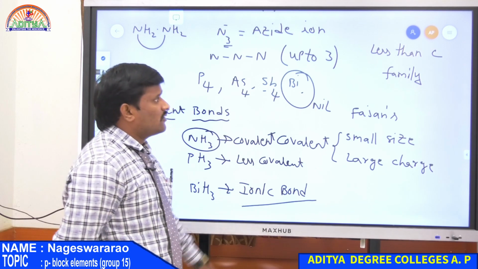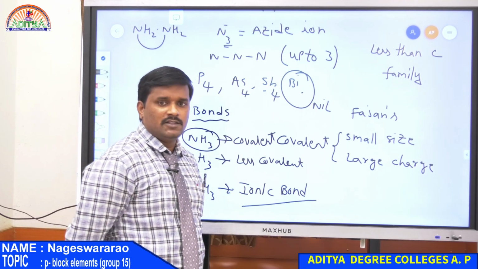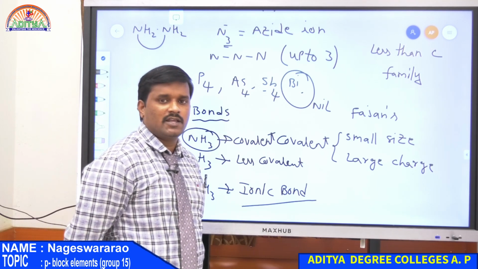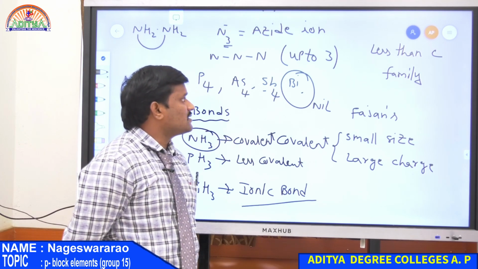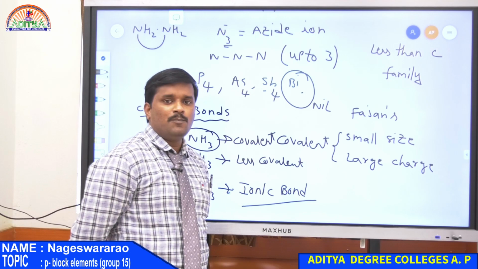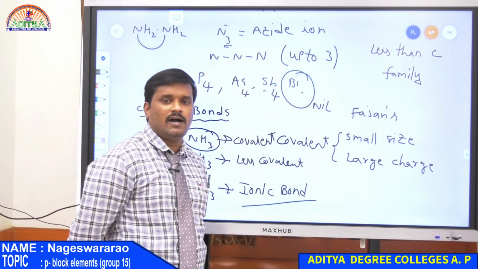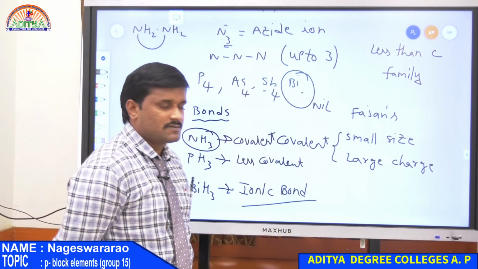So this is all about the 13th, 14th and 15th group elements, electronic configuration and physical properties. In our next class, we will discuss the compounds of 13, 14 and 15 group elements.